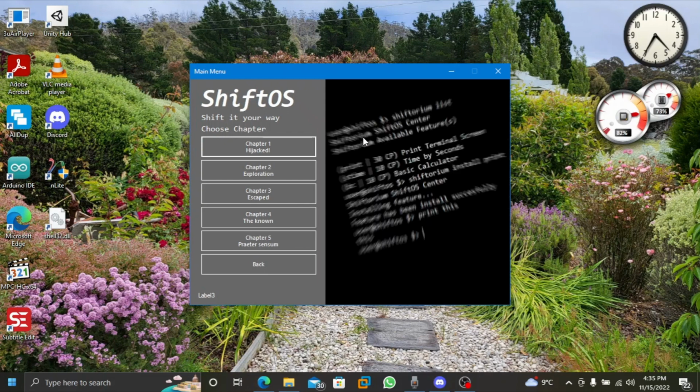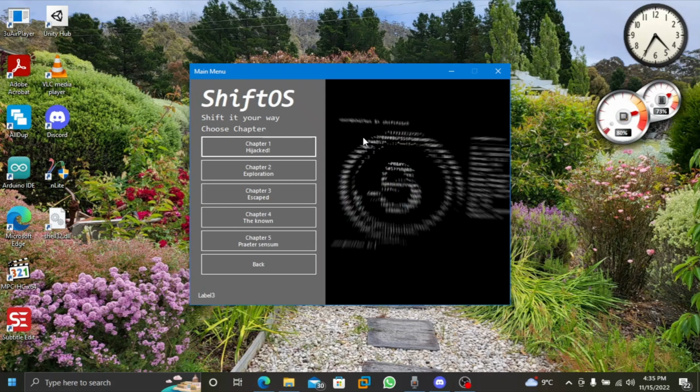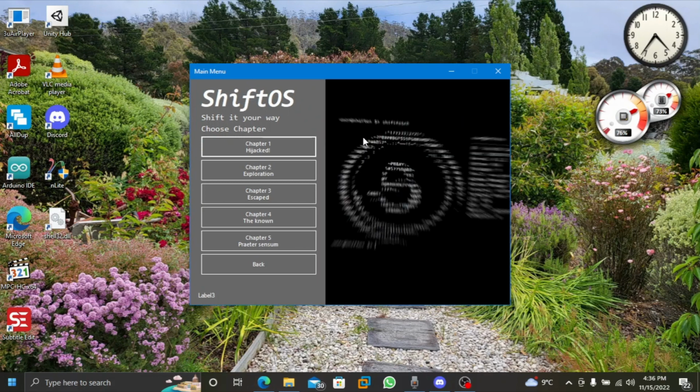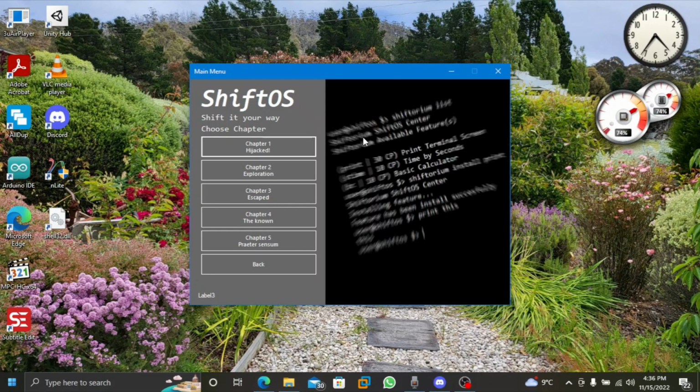Chapter 1 is all about the command line and its ground up, such as MS-DOS or Arch Linux without any additional program. Chapter 2, Exploration, is all about a limited window manager, such as the earlier versions of Microsoft Windows, like version 1.x to 3.x. Chapter 3 is Escaped.